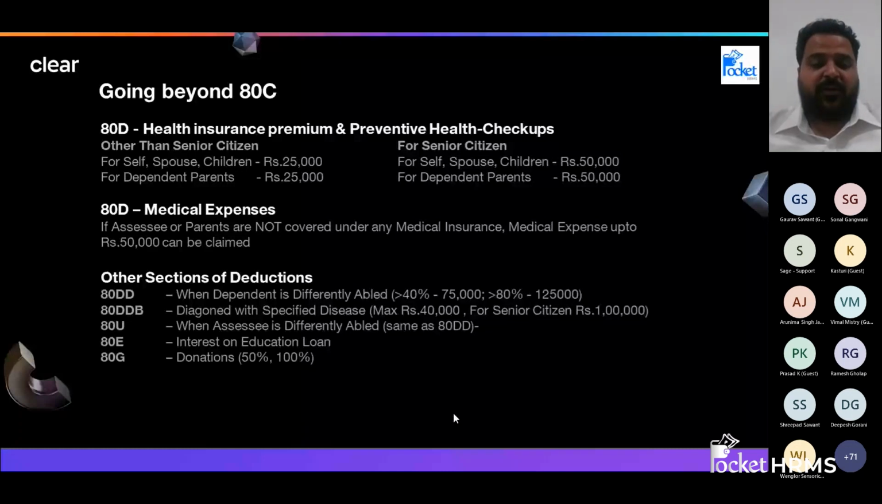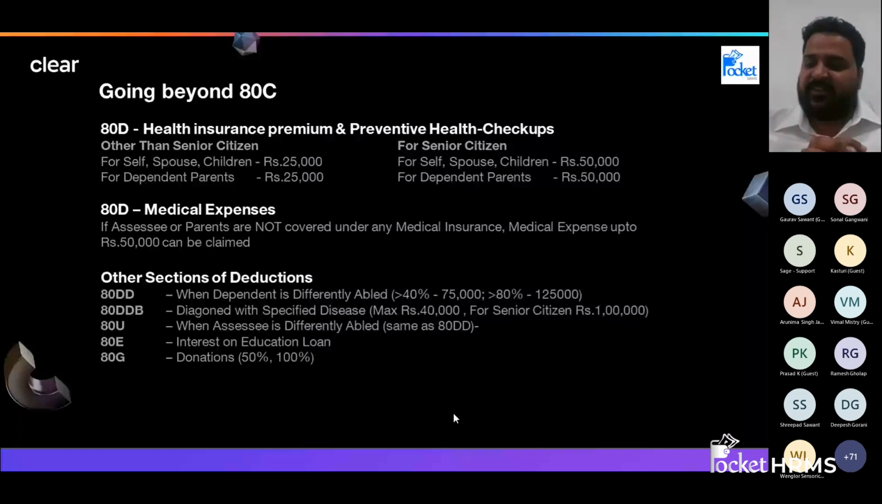And if the assessee, for example, if I am filing my return and I am differently abled, I can claim the same as per 80DD. If my disability is more than 40% but less than 80%, I can claim 75,000. And if it is more than 80%, I can claim 1,25,000. So 80DD is for dependent, 80U is for self.